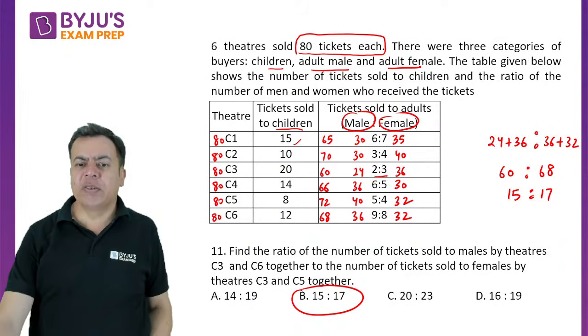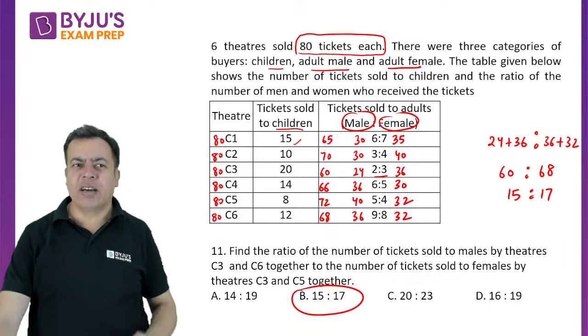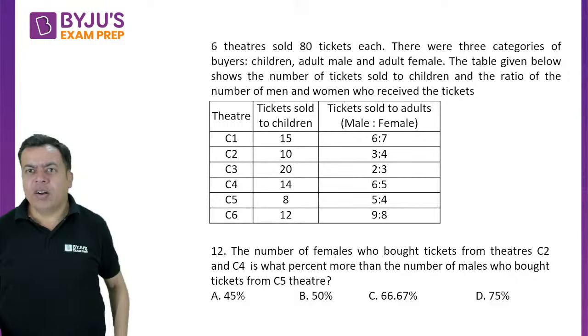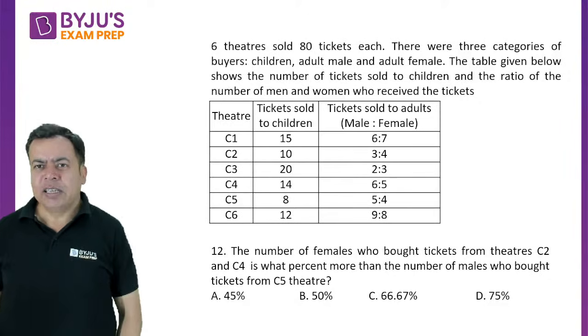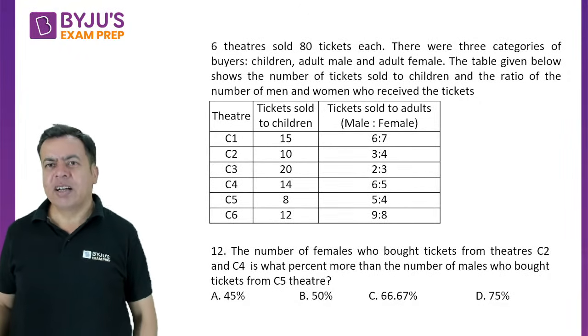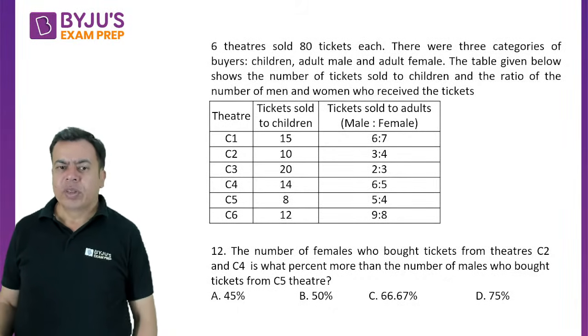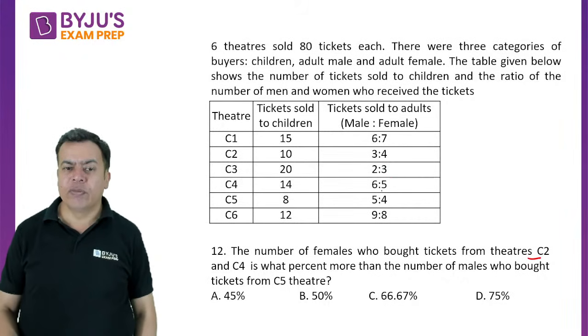Let's move to the next one. Now, because we have calculated all and written all the data, you can answer all the questions. The number of females. Yes, Neha, Muskan, it was correct. Now next one. The number of females who bought tickets from theater C2 and C4.